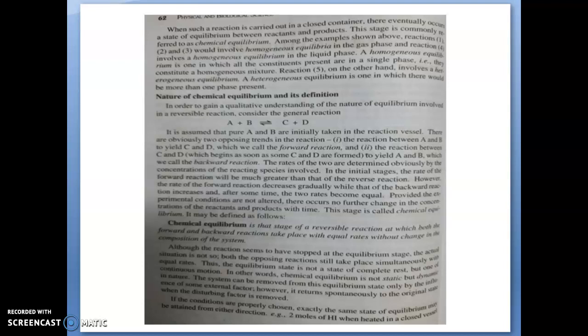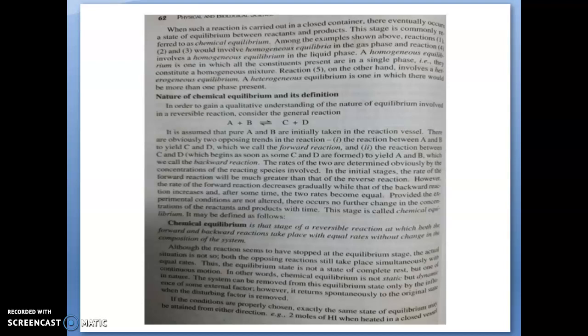In the initial state, what will happen? The rate of the forward reaction will be much greater than that of the reverse reaction. However, the rate of the forward reaction decreases gradually, and the backward reaction increases. After a certain time, the forward and backward reaction rates become equal.